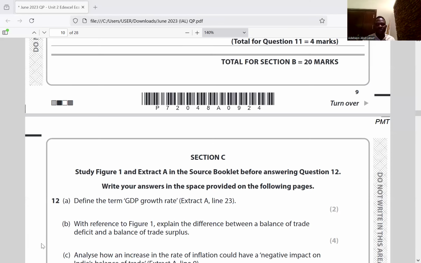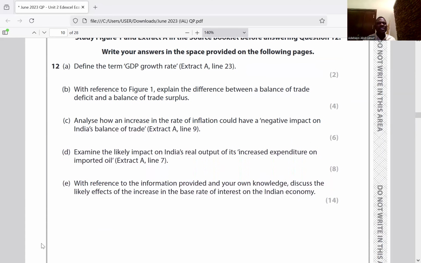We'll go to question 12. It said, define the term GDP growth rate. GDP growth rate is the increase or decrease in the total value of goods and services produced in the country. That's the GDP growth rate. Not the value of what is produced, but a change in it, which is an increase or decrease. Though we know GDP is the total output of an economy, growth is about a change in the output, a change in the GDP. What did they say? Growth rate. What is growth rate?